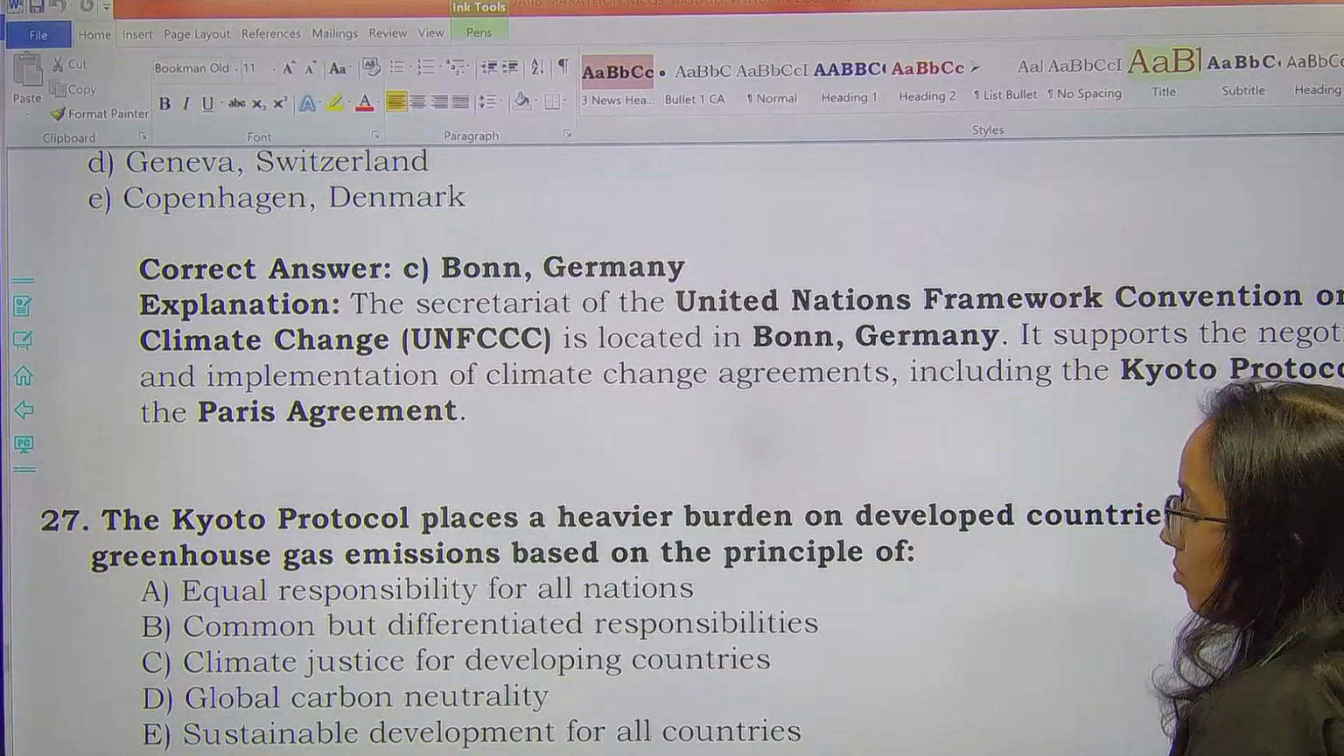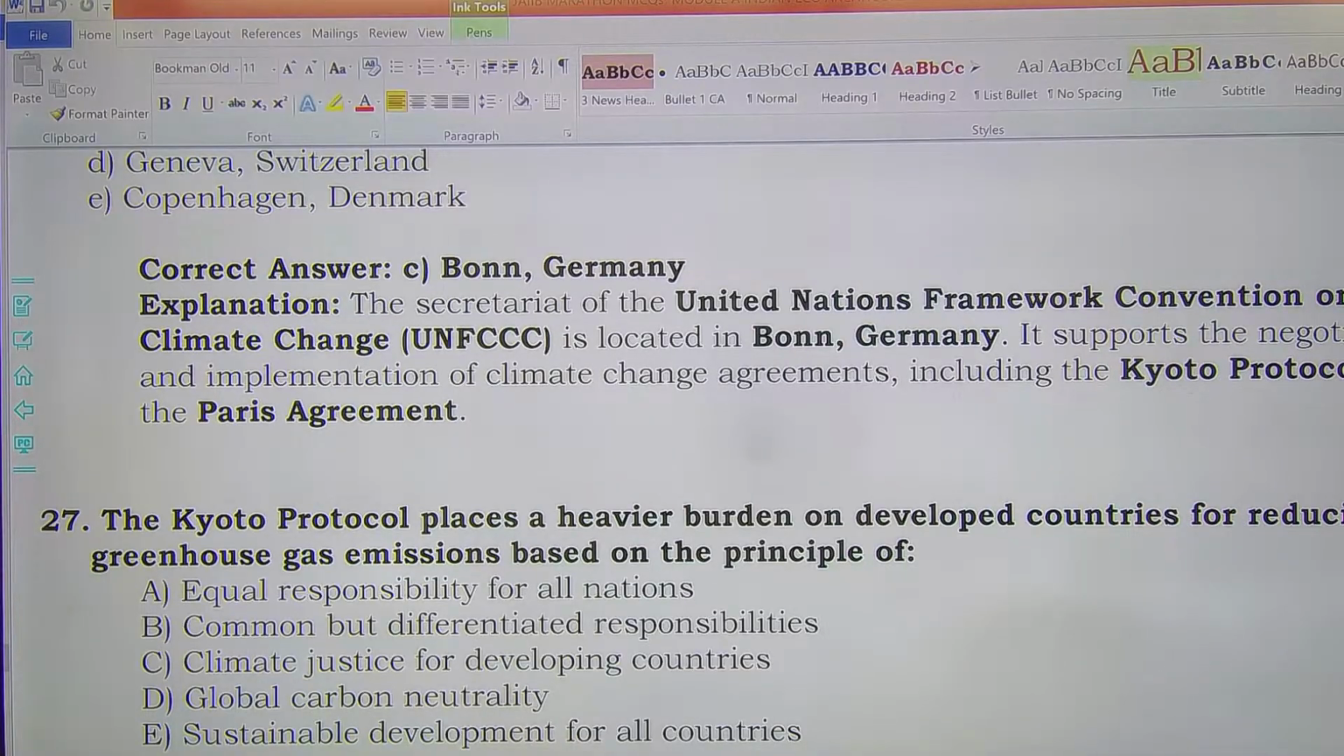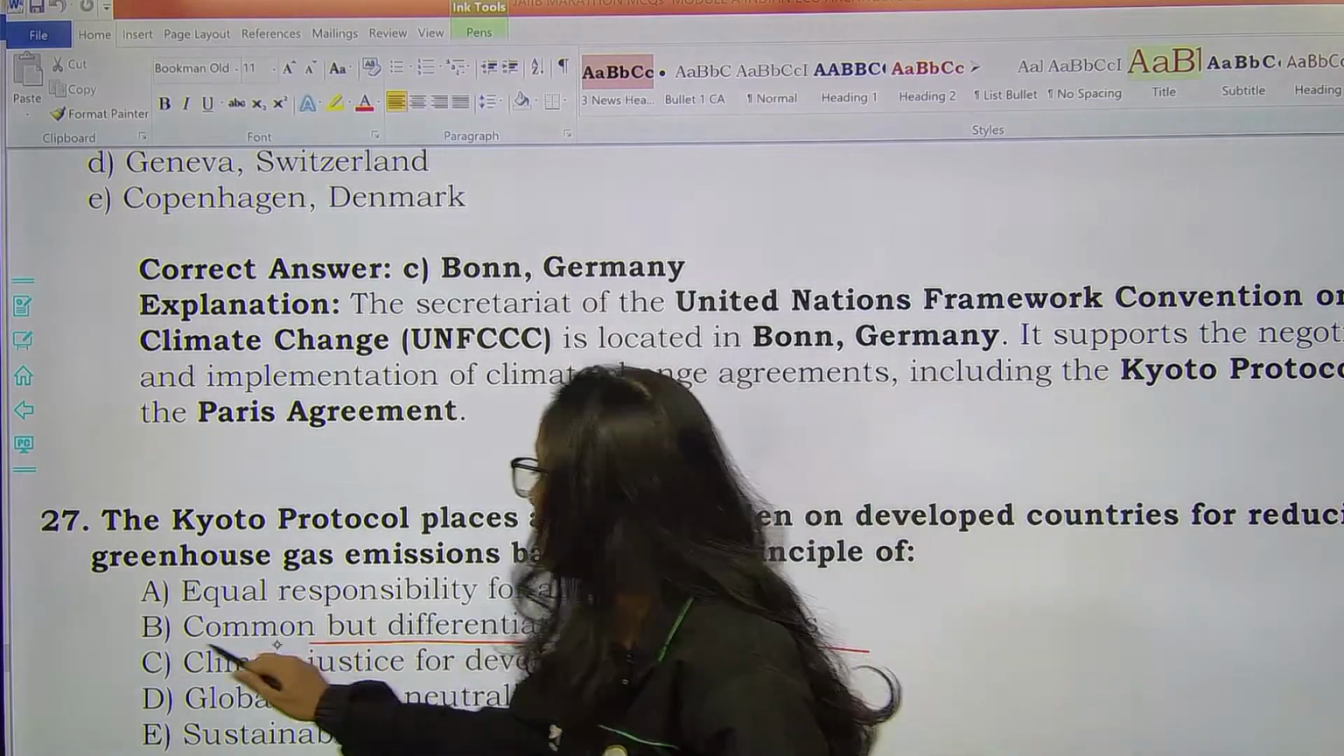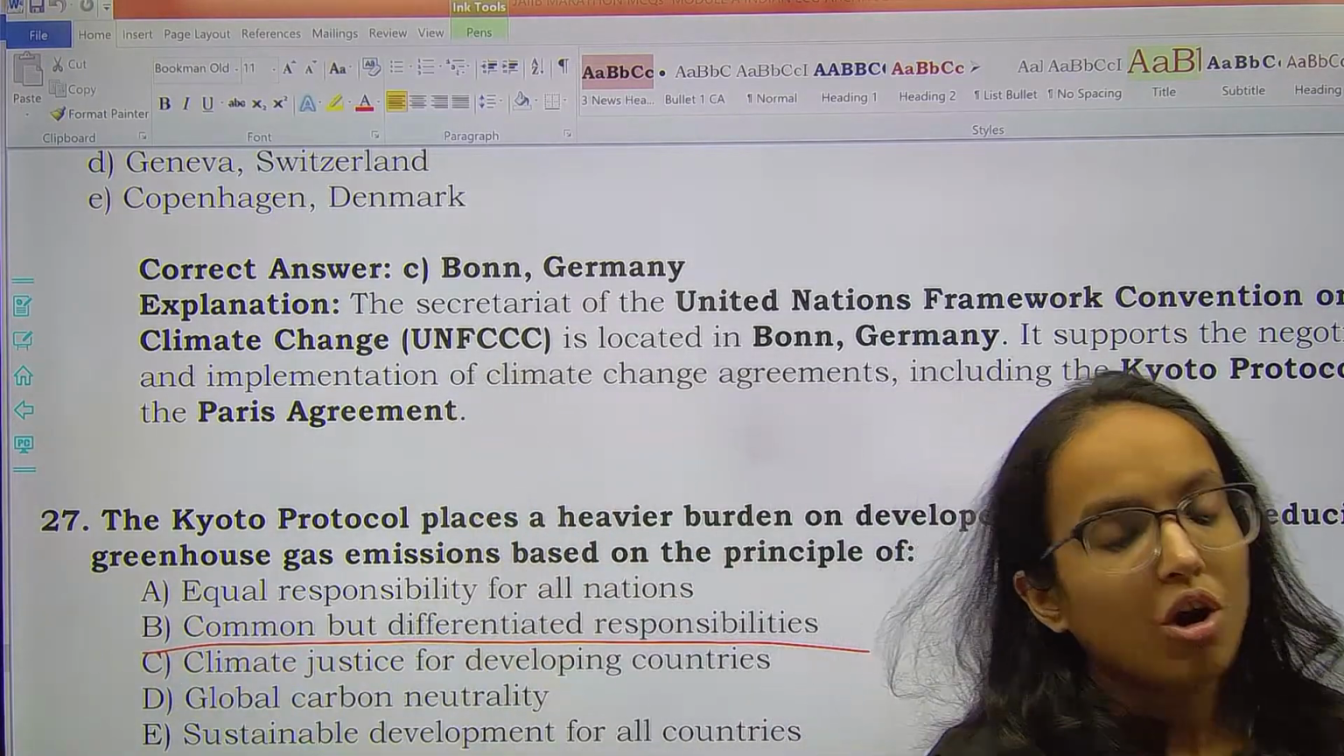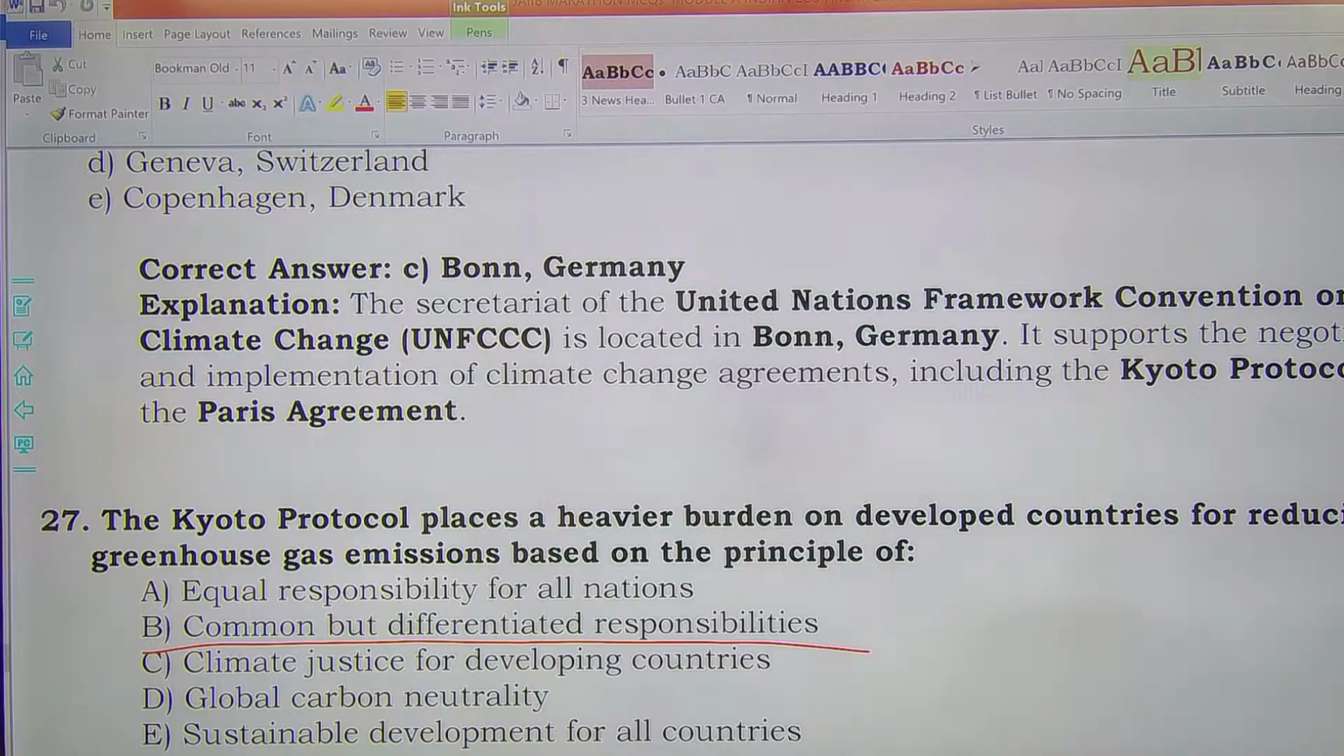The Kyoto Protocol places a heavier burden on the developed countries for reducing greenhouse emissions based on which of the following principles? The Kyoto Protocol's principle, you all must remember, is common but differentiated responsibilities, right? Option B is the right answer. Common but differentiated responsibilities.